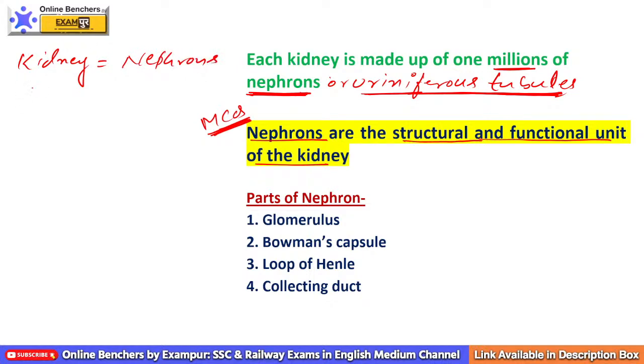And the structural and functional unit of your nervous system is, tell me. The structural and functional unit of nervous system is your neurons.